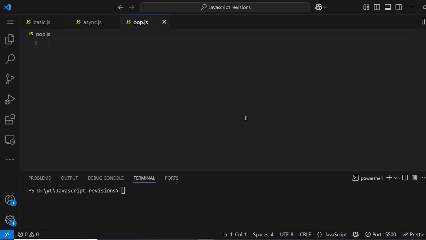The interviewer might ask you what constructor functions are. Okay, so let's understand them. Constructor functions are used to create objects. Now, why would we need them? Well, in JavaScript or in any programming language, we mostly need to work with objects.